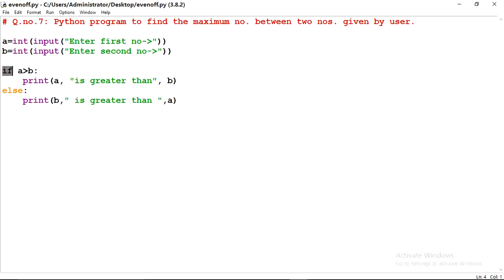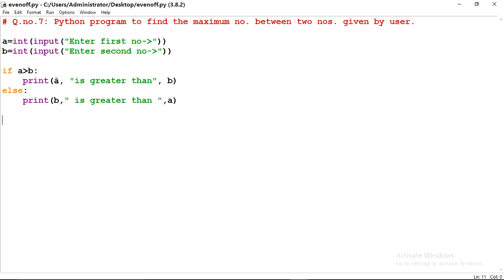Next, I have written if a is greater than b, if the number that has been stored into a is greater than b, then it will print A is greater than B. If this condition is false, means if B is greater than A, then it will come to the else part. Here it will print B is greater than A.